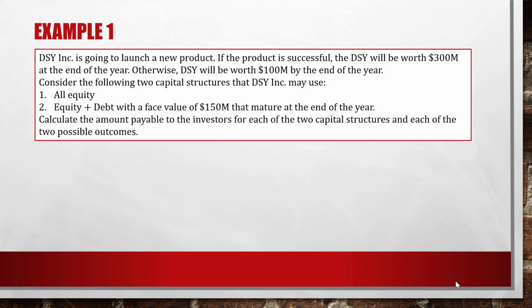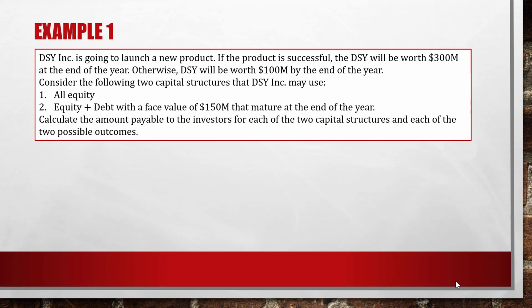So let's consider this example to understand debt and equity. Example 1. DSY Inc. is going to launch a new product. If the product is successful, DSY will be worth $300 million at the end of the year. Otherwise, DSY will be worth only $100 million by the end of the year.